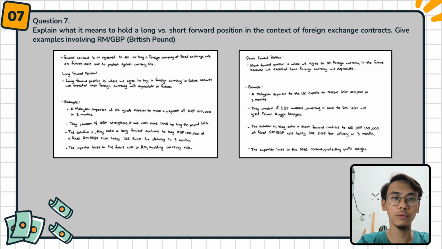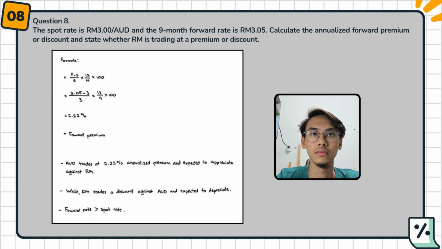For example, for a short forward position, a Malaysian exporter to the UK expects to receive GBP 100,000 in 3 months. They are concerned that if GBP weakens, converting it back to ringgit Malaysia later will yield fewer ringgit. The solution is to enter a short forward contract to sell GBP 100,000 at a fixed RM per GBP rate today, like RM 5.55, for delivery in 3 months. The exporter locks in the ringgit Malaysia revenue, protecting profit margins.